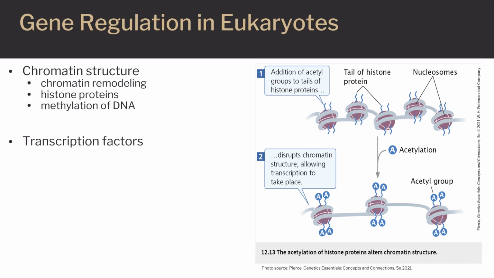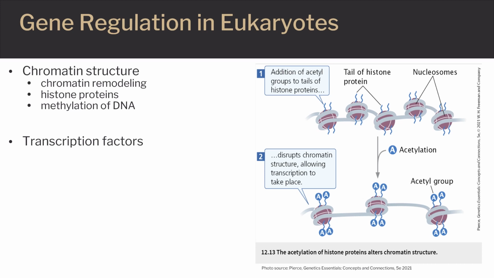Histone proteins are the globular proteins that DNA is wrapped around. Modifications in these histones affect gene expression by altering chromatin structure directly, or, in some cases, by providing recognition sites for proteins that bind to DNA and regulate transcription.